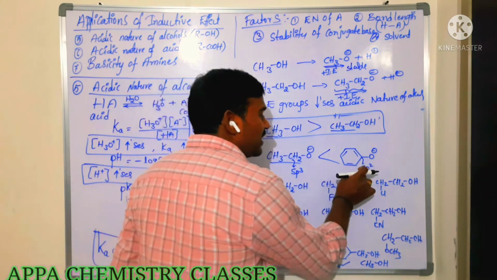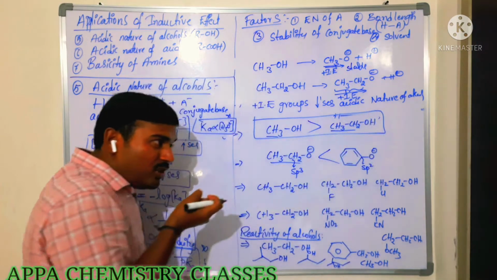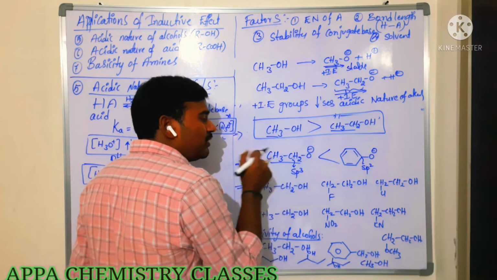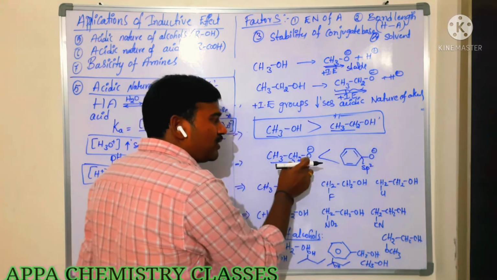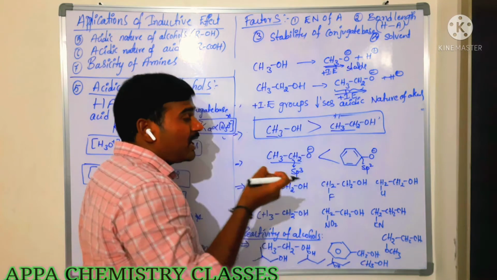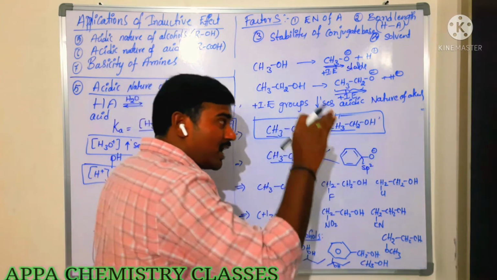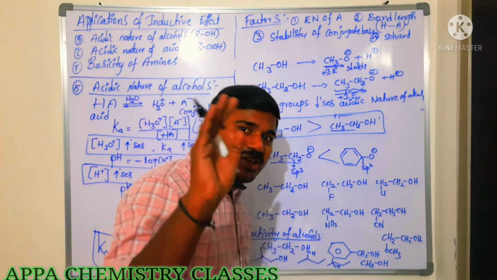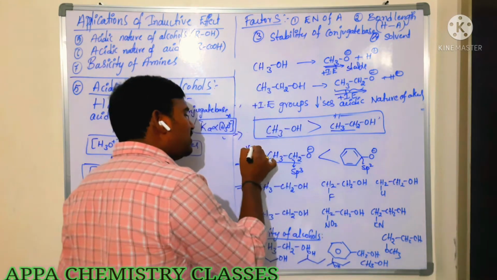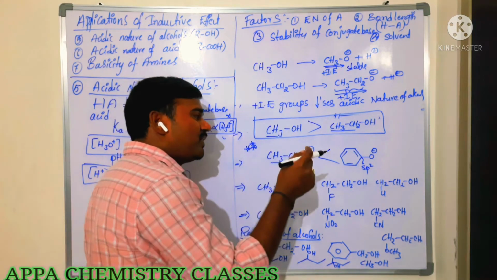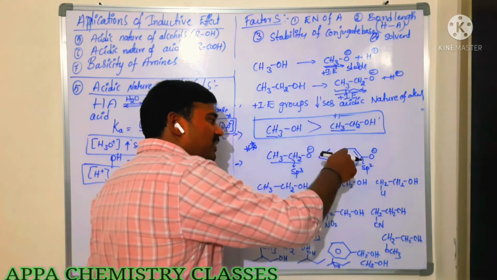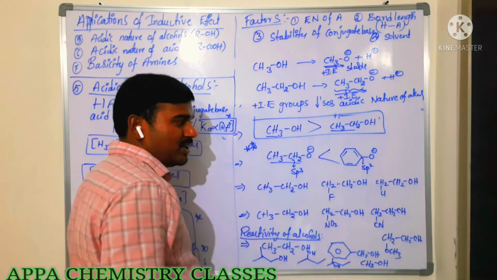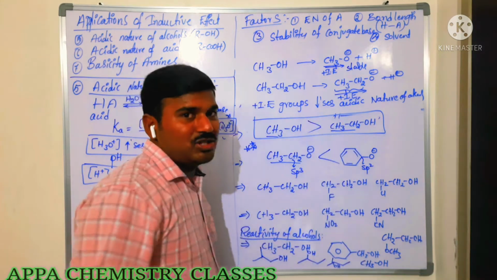So what is the reason here? sp2 carbon. It is attracting the electron from this oxygen because it is more electronegative when compared to this carbon. Then charge decreases, stability increases. That is one factor. Another factor is resonance, that we will see in the mesomeric effect. You put a star here. There we will see in the mesomeric effect what factors affect the acidic nature, why it is more acidic, and why it is a more stable conjugate base.